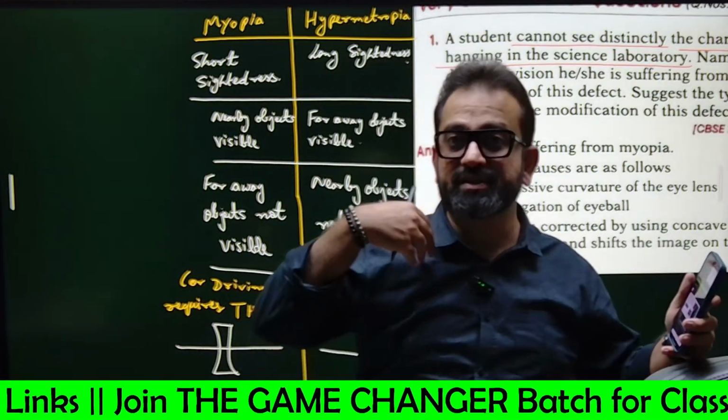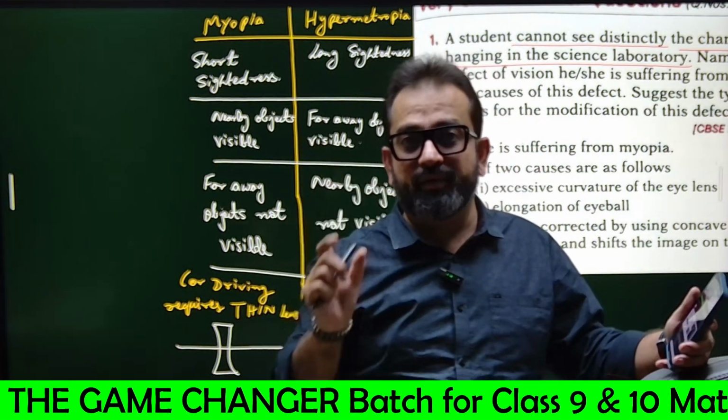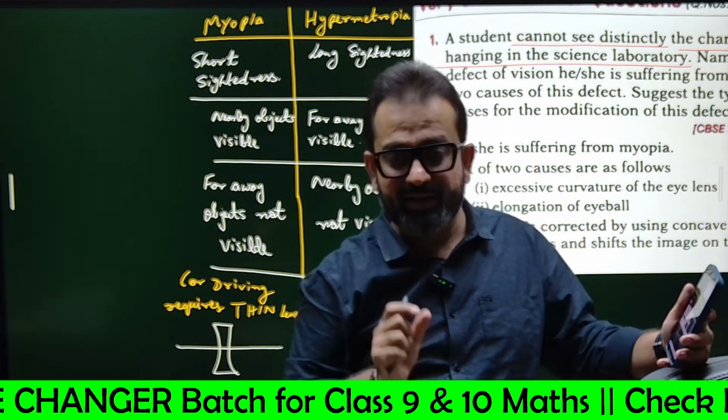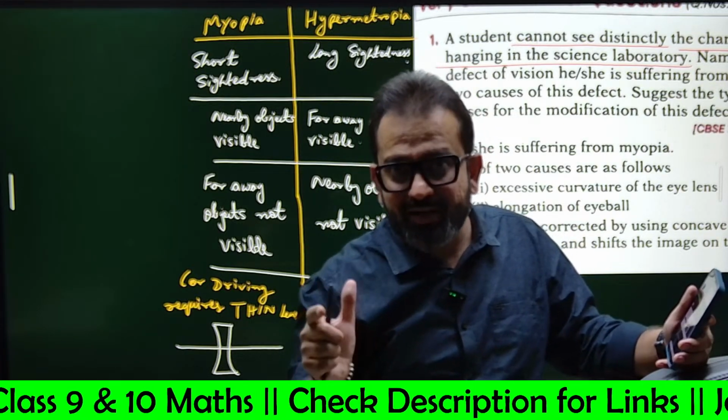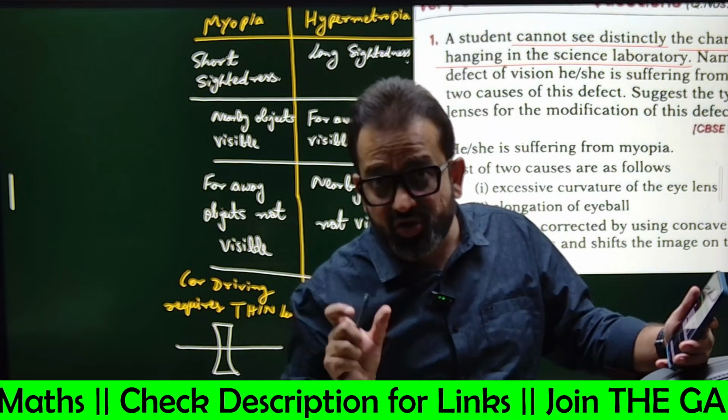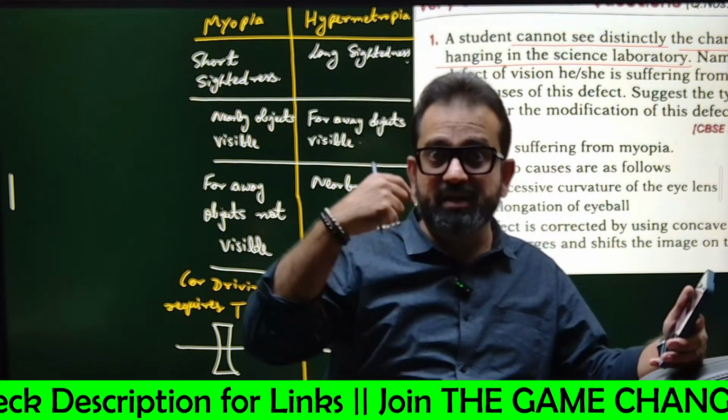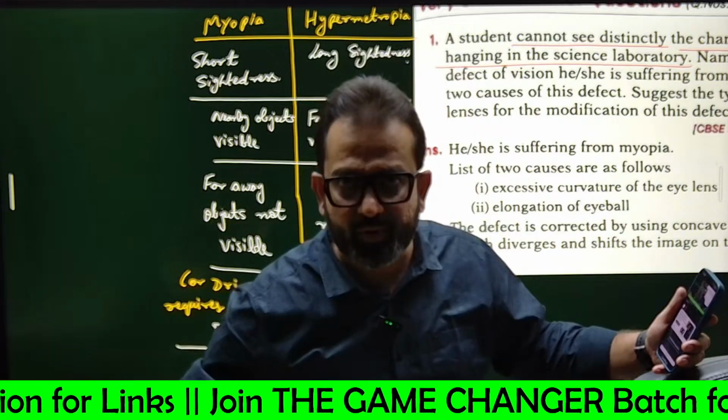If a person cannot see distant objects, see myopia. What is myopia? Myopia is small spelling. Short spelling means short-sightedness. Short-sightedness means you can see short distance objects but you cannot see far away objects. That means you cannot drive properly.